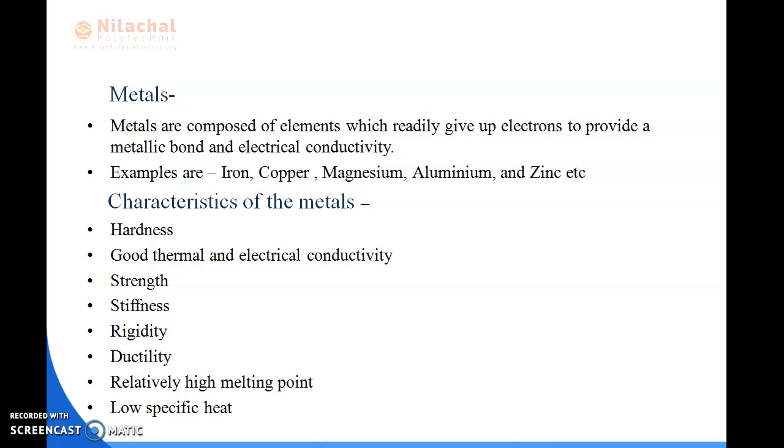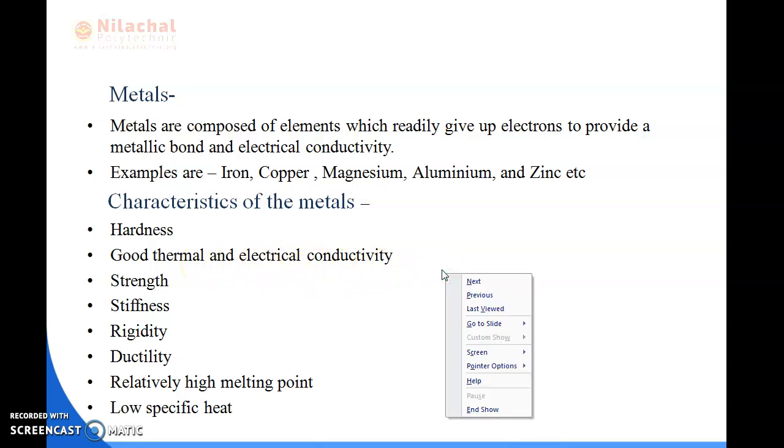Next is the characteristics of the material, which are also known as the properties of the material. What characteristics does a metal have? The first one is hardness, second is good thermal conductivity, third is strength, then stiffness, rigidity, ductility, relatively high melting point and low specific heat. Those are the characteristics metals have.